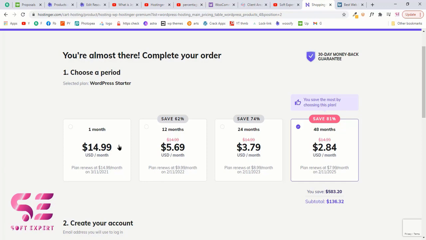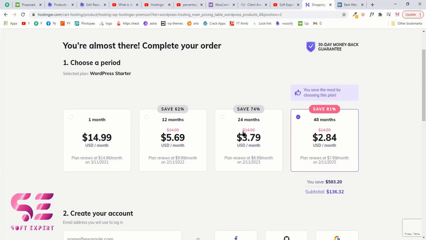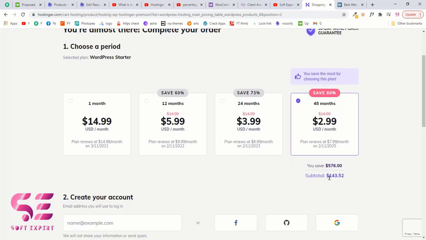You can buy this for 1 month, for 12 months, and so on. Now this is dependent on you. The more time you choose, the more you will save your money. And for my website, I will choose 48 months, which is 4 years. And as you can see, the subtotal here is $143.